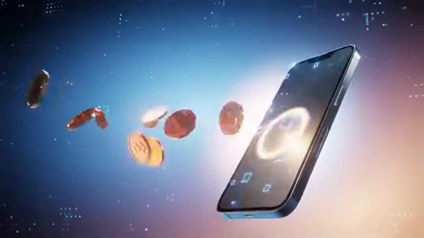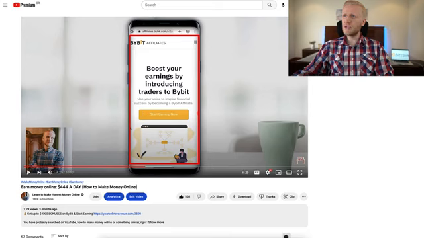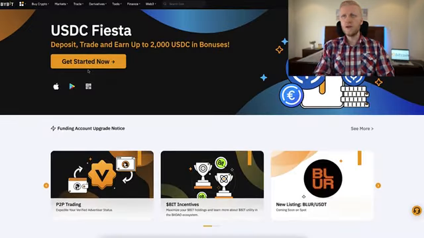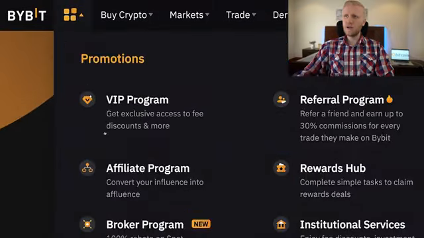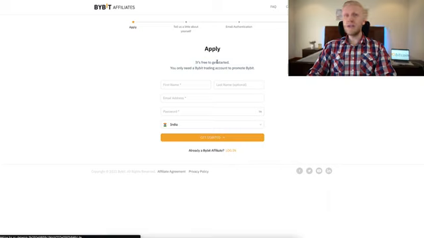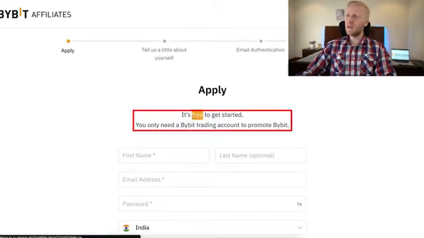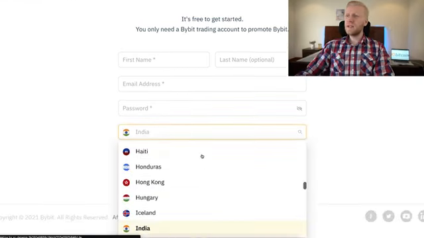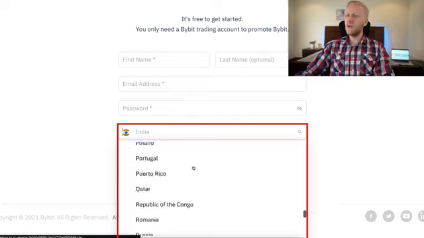If you prefer to make money on your phone, you will simply go to the same page on your phone and then sign up. I recommend that you use the browser on your mobile phone, so in the same way you will find it here on your mobile browser. Once you are in this page, you will register to start earning money for free, and it says here it's free to get started, 100% free, no investments required. And as you can see here also in the flags, it works all around the world.